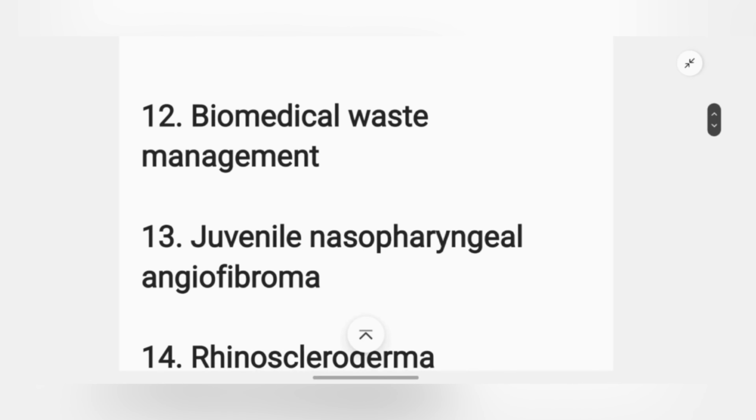Next, juvenile nasopharyngeal angiofibroma. See guys, this is a very important topic, and there are 100% chances of this topic coming into your exam. And there are a few important features, I would say: they will give the history of a teenager, and a nosebleed history they would give, like that.